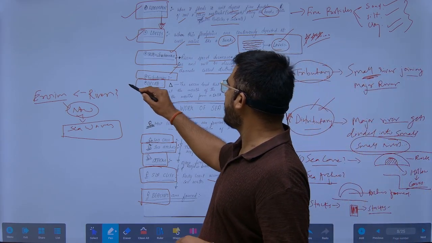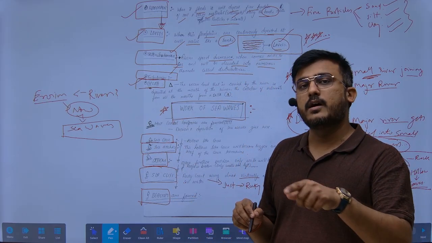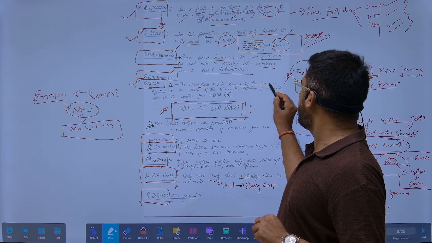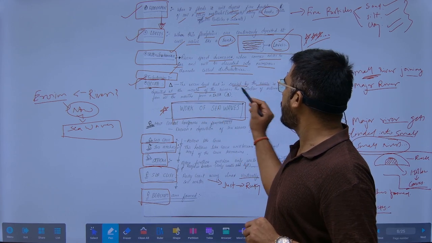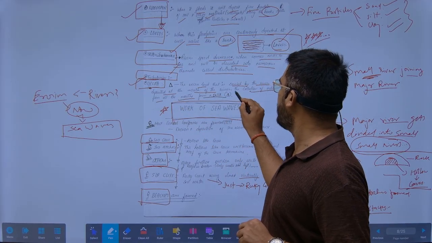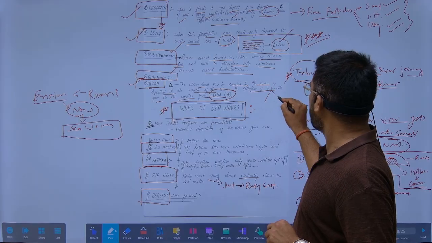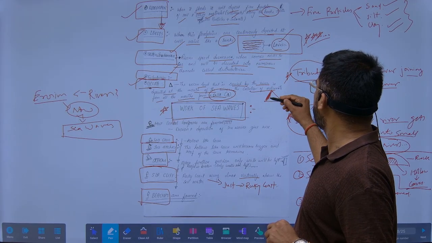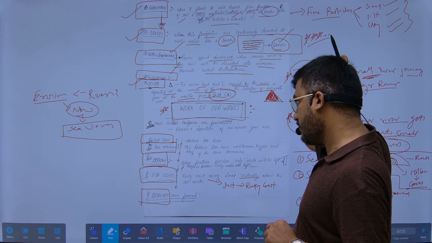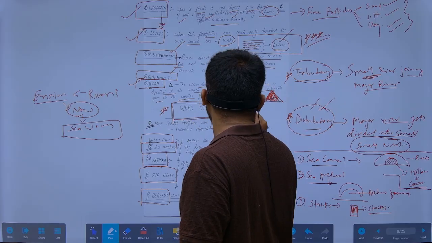So what is a delta? The delta will be formed at the mouth of the sea. The excess load carried by the river is deposited at the mouth of the river, and the collection of the sediments from all the mouths forms a delta. This type of shape will be formed, and this is known as a delta.